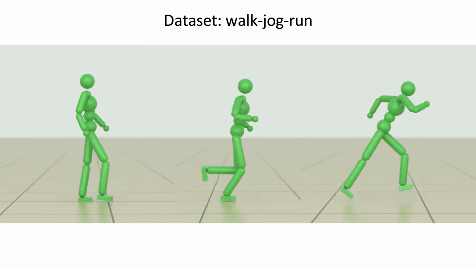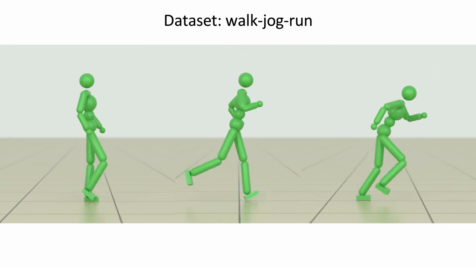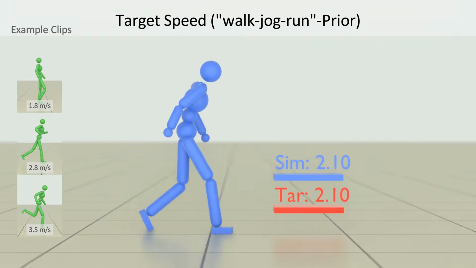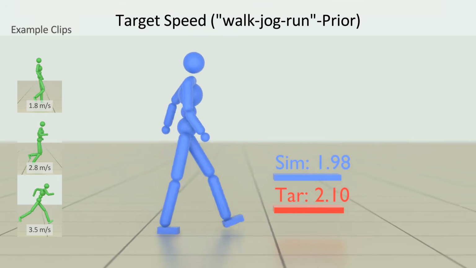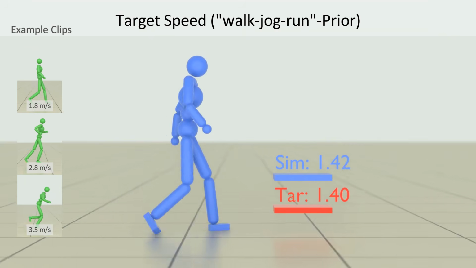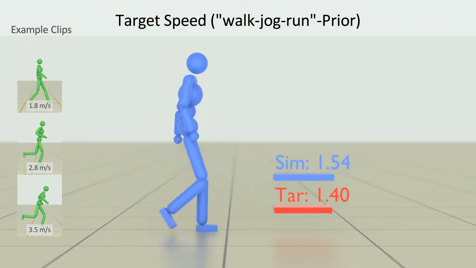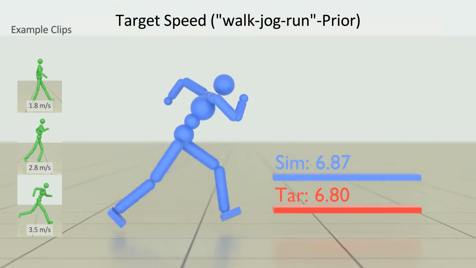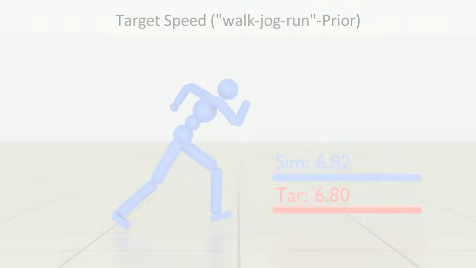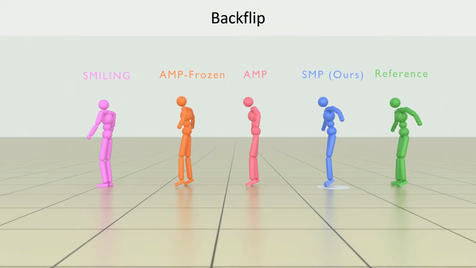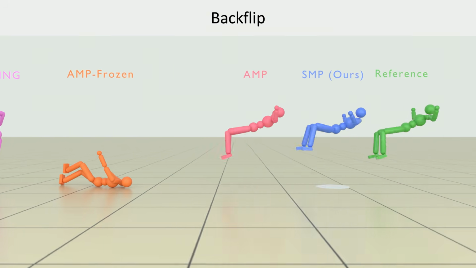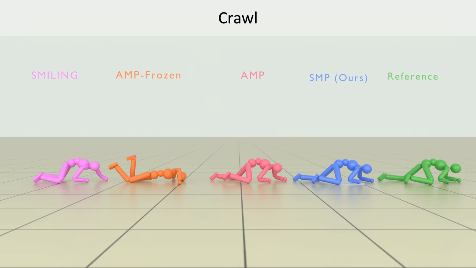Like other distribution matching methods, our approach can learn from as little as 3 seconds of motions, while still allowing the agent to adapt transitions and behaviors beyond the reference data. In this example, the dataset contains only 3 motion clips that move at different speeds. But the policy then learns to adapt those motions to move at a wide range of target speeds. SMP produces high-quality motions, comparable to those generated by state-of-the-art adversarial methods.